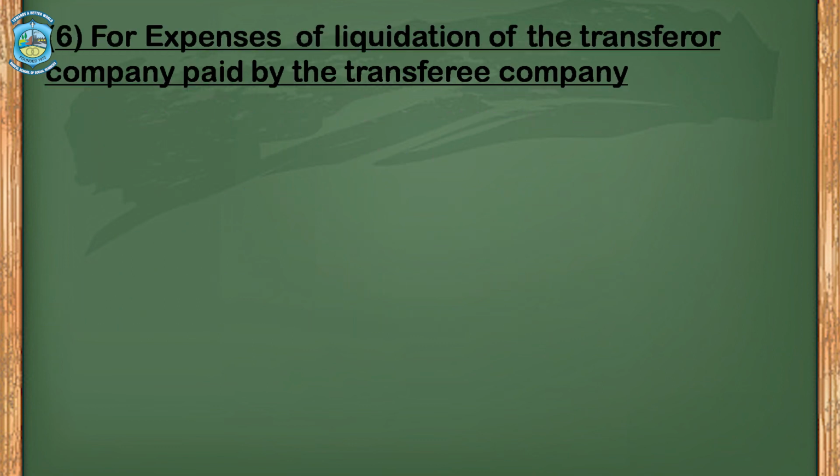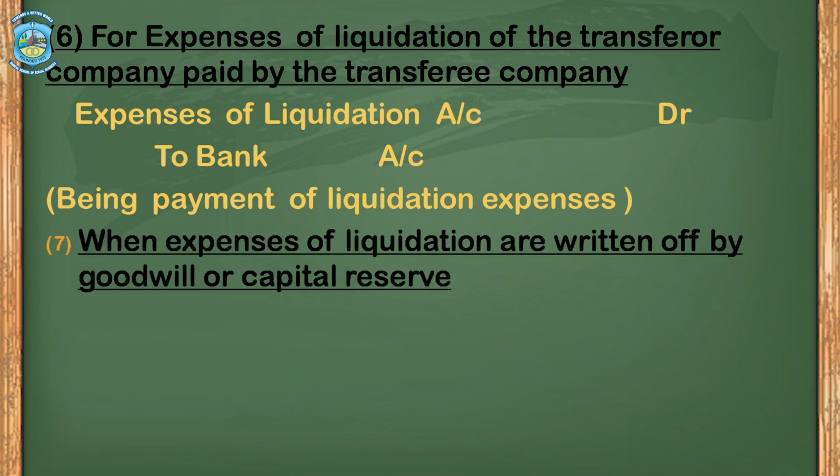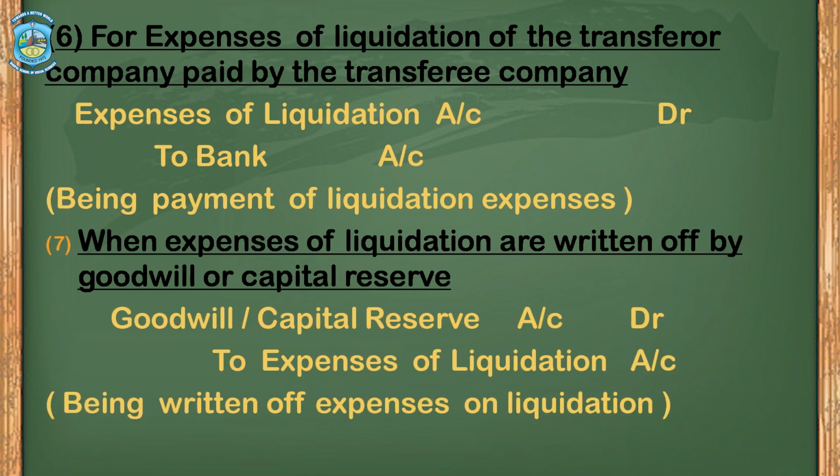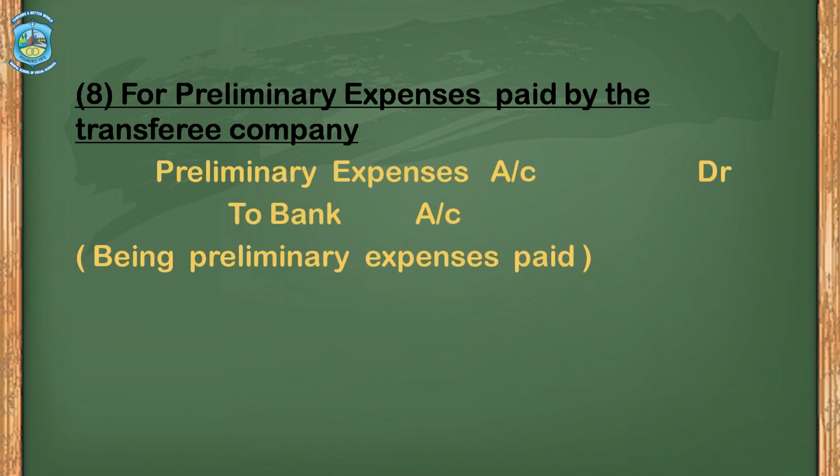Next, for expenses of liquidation of the transferor company paid by the transferee company, journal entry is expenses of liquidation account debit to bank. When expenses of liquidation are written off by goodwill or capital reserve, the journal entry is goodwill or capital reserve account debit to expenses of liquidation account. Next, for preliminary expenses paid by the transferee company, preliminary expenses account debit to bank.